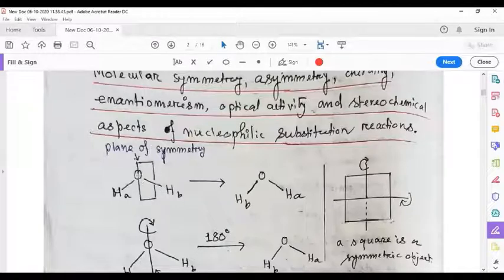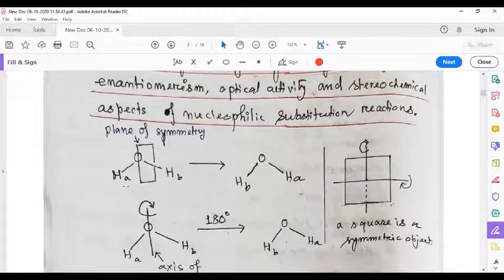And if we consider a mirror plane through like this, then the reflection will produce HB on this side, HA on this side. Reflection will transform HA into HB, HB into HA like this. So that means in this way, if we can imagine any plane through a molecule which can divide the molecule into two equal halves, and if each half is a mirror image of the other, then the molecule is said to be a symmetric molecule.